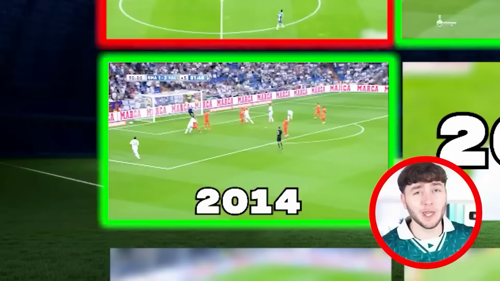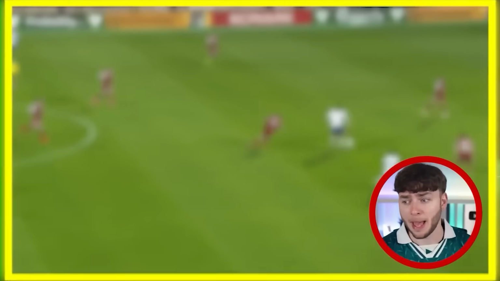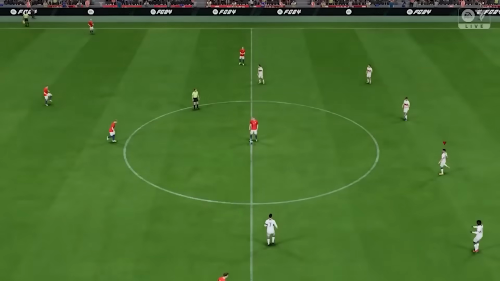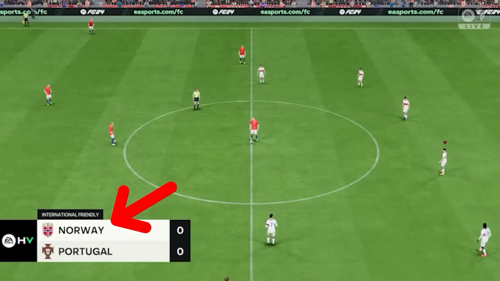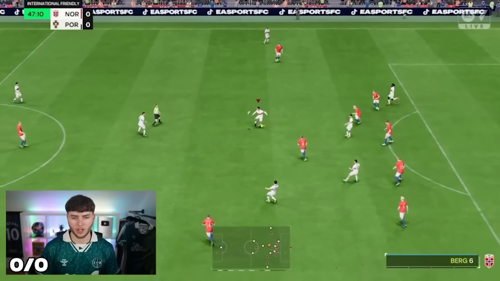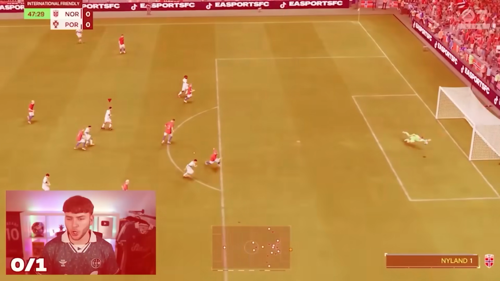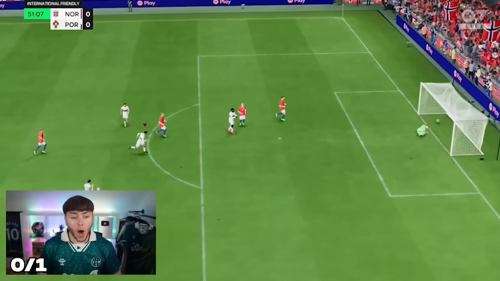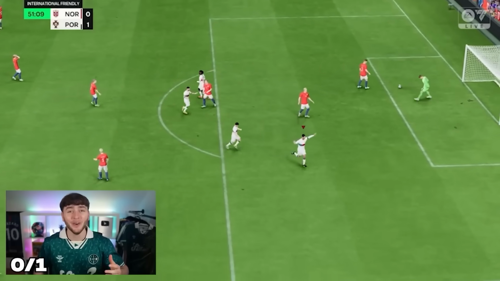That goal might have been good, but this next goal is even better. Because in 2015, Ronaldo scored this goal versus Armenia. And I know you're probably wondering why it's against Norway. Well, that's because we needed a team with a red kit, and Armenia aren't on the game. Takes a touch, brings it down, and shoots. Boom. Oh my god, what a goal.